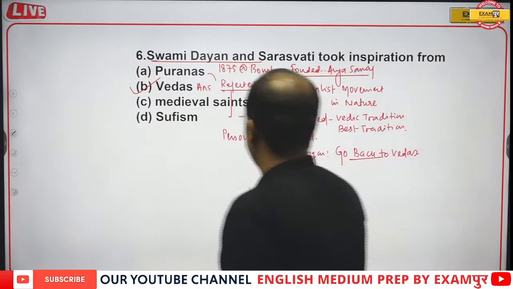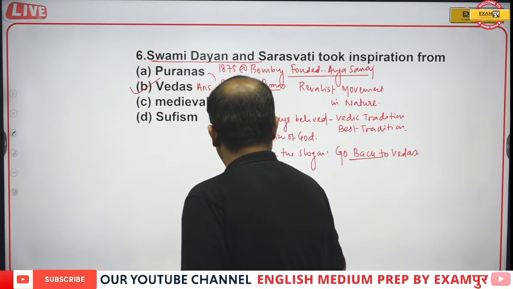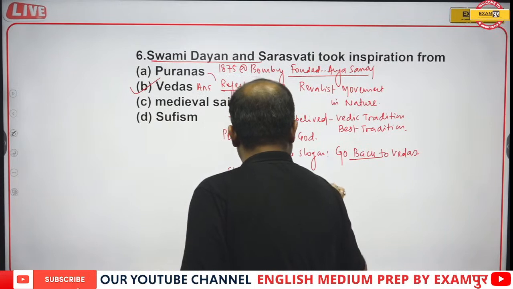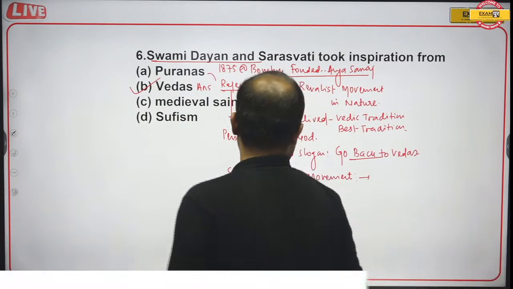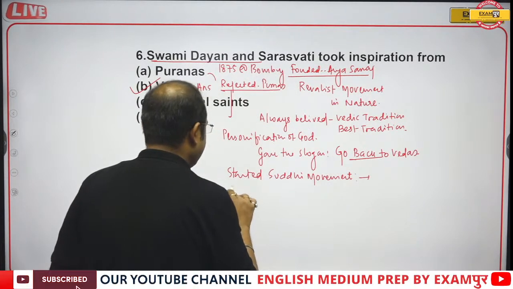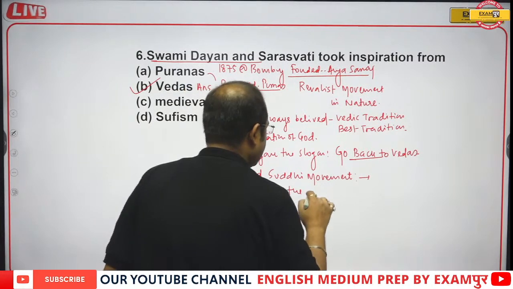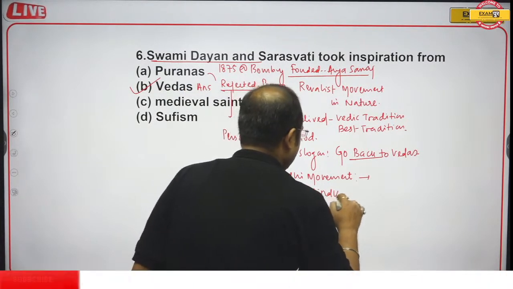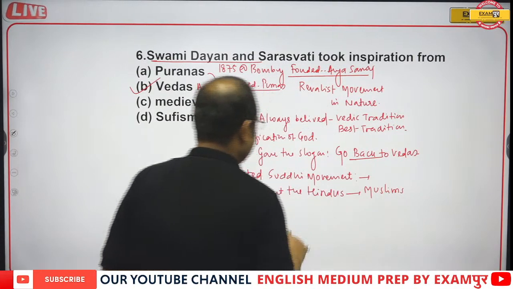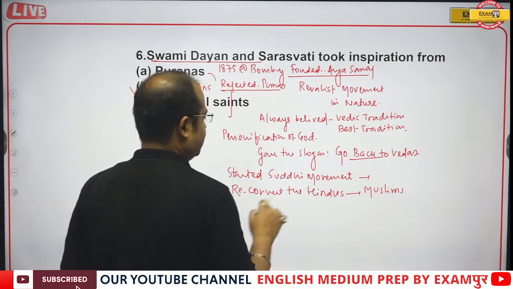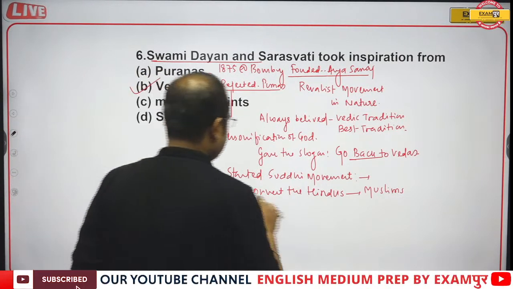And he also started the Shuddhi movement. Why did he start the Shuddhi movement? To reconvert the Hindus who were forcefully converted into Muslims. Sorry, one second guys, let me just clear this.